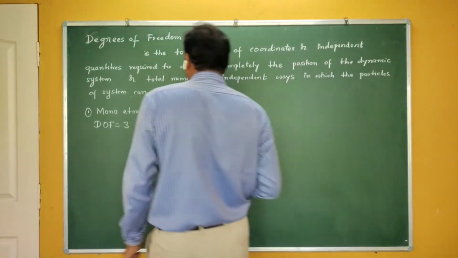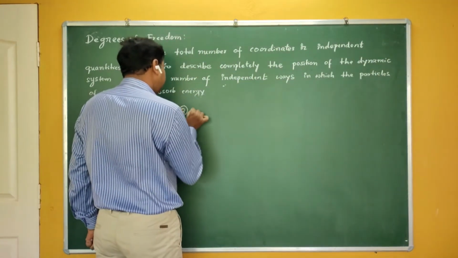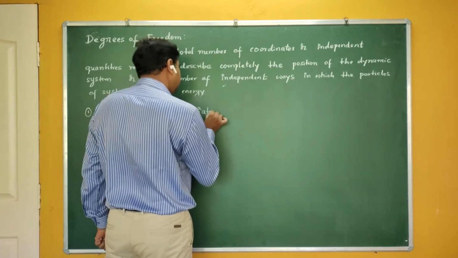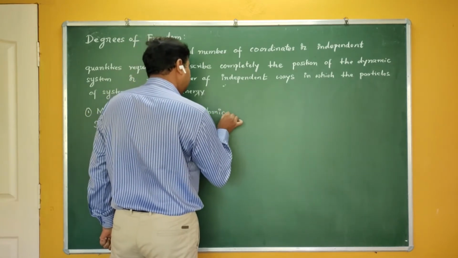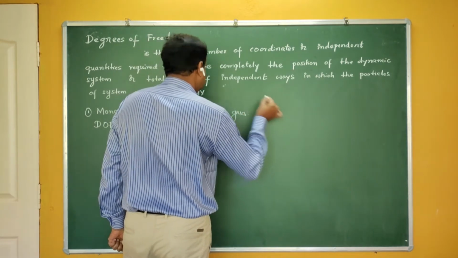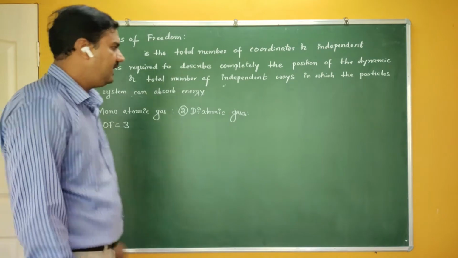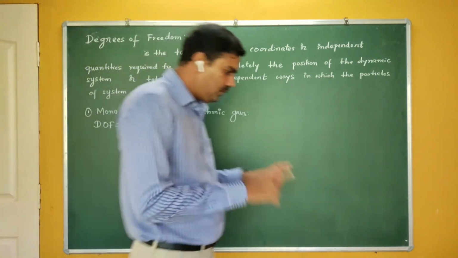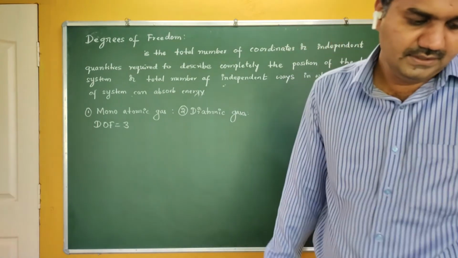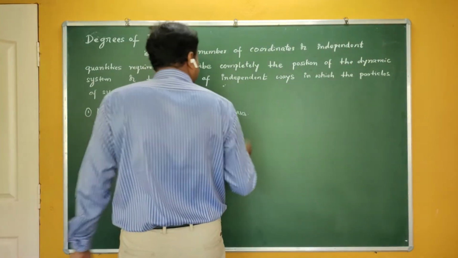Next, let us go for the next one here. If I take the diatomic gases, diatomic gas means they have two atoms. For example, oxygen, O2.